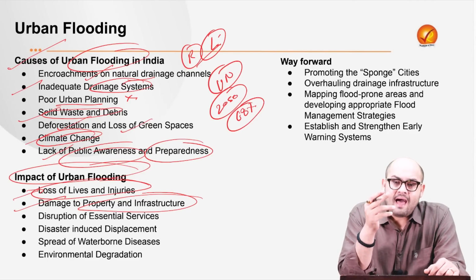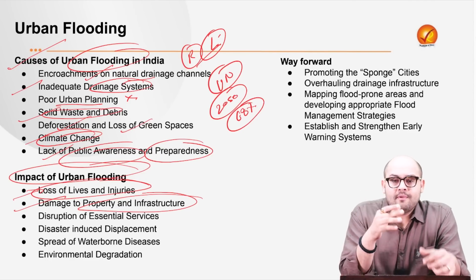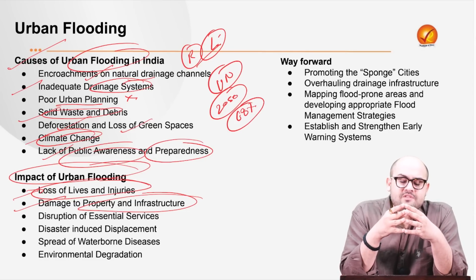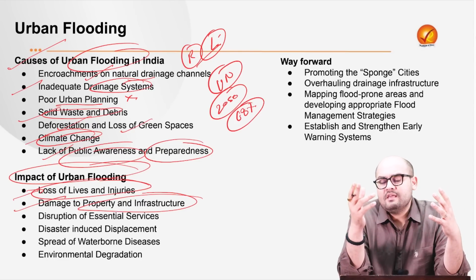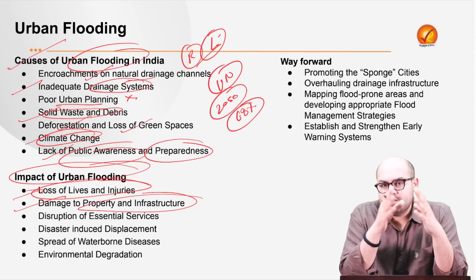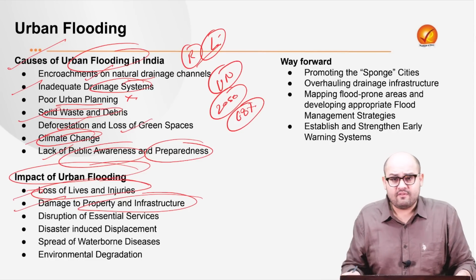Now, this obviously has economic ramifications also, because capital infrastructure is something which takes a lot of money. It requires a lot of financial resources. But once you have urban floods, it totally destroys such buildings, bridges, or other infrastructure.